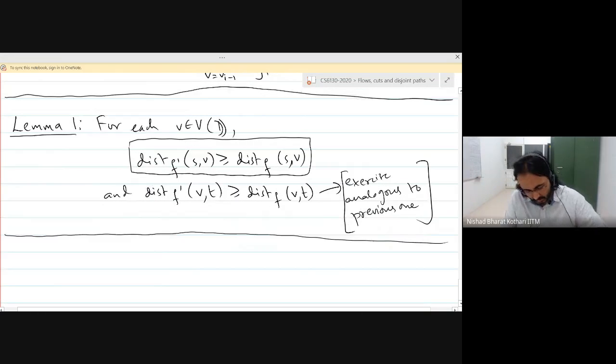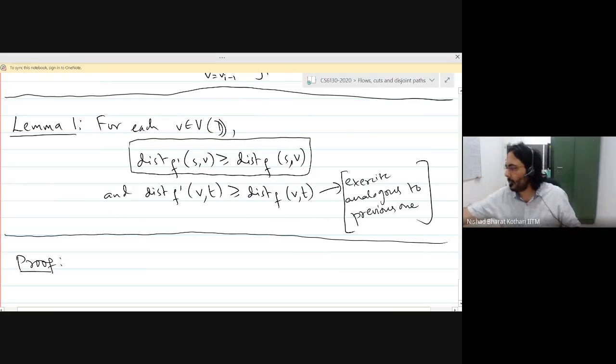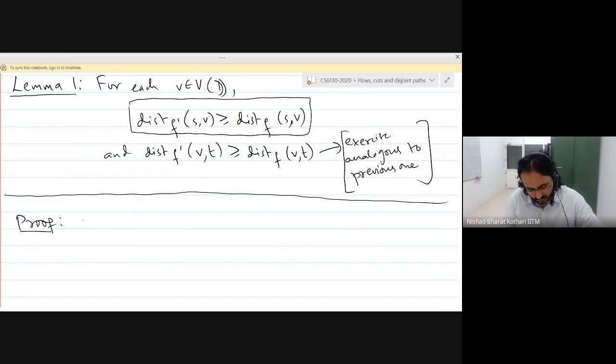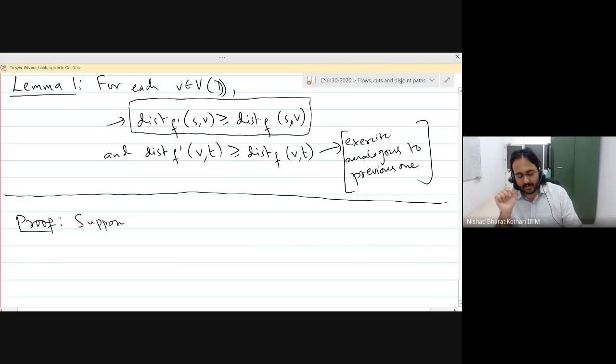So let's prove this statement. We are taking an arbitrary vertex and we want to show that the distance is non-decreasing when you go from the flow F to F prime.